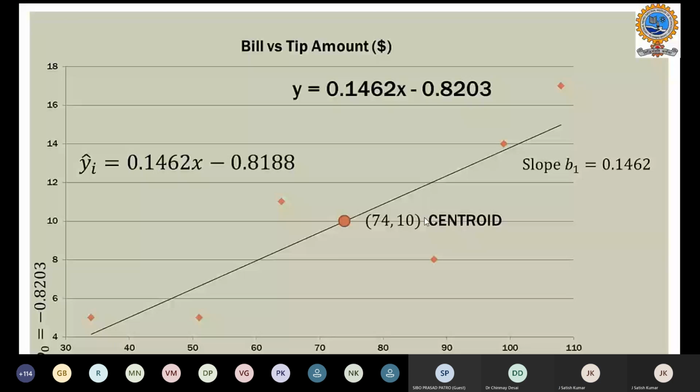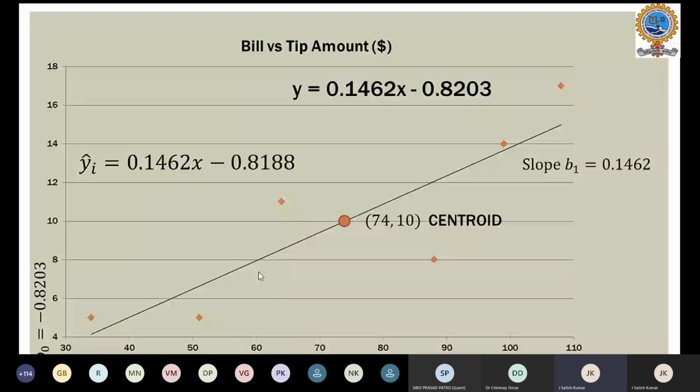You can also observe that it is passing through the centroid, that is 74, 10, as shown in the slide. So with the sample data we have, we predicted the regression model like this.